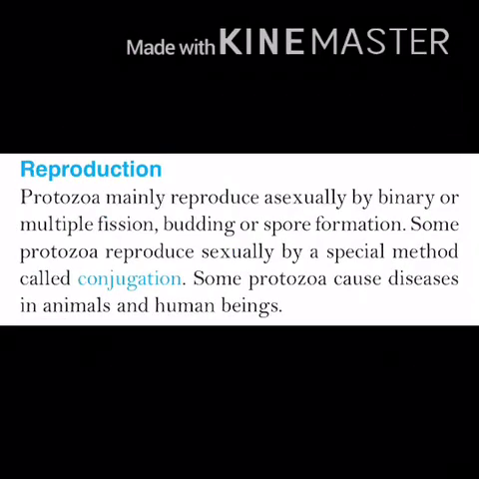Next is reproduction. Protozoa mainly reproduce asexually by binary or multiple fission. Binary means they split into two parts and then grow into new individuals. Multiple fission means a single individual breaks into many parts and each part grows into a new individual. Or they can reproduce by budding or spore formation. In budding, organisms produce buds on their body, and then the buds separate from the body and convert into new organisms. In spore formation, they reproduce by spores.